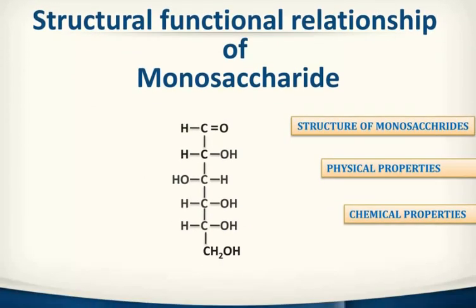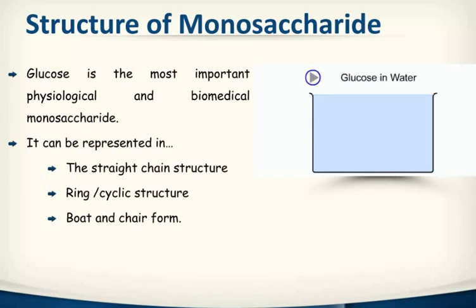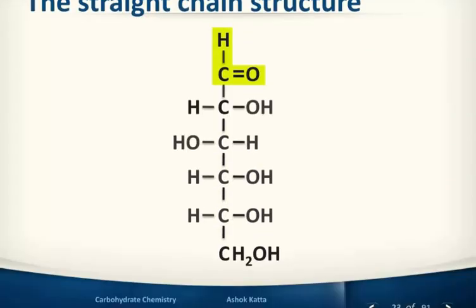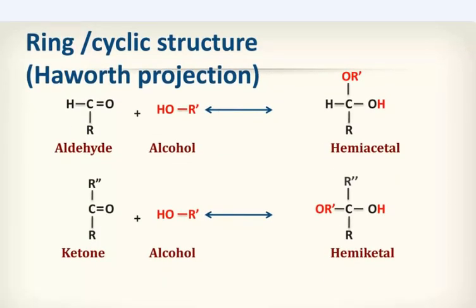So structure function relationship of the monosaccharide. You can see the structure of monosaccharide, physical properties and chemical properties. Structure of monosaccharide: glucose is the most important physiological and biomedical monosaccharide. Glucose in water can be represented in the straight chain structure, ring cyclic structure, boat and chair form. You can see the straight chain structure of glucose. Ring cyclic structure, Haworth projection: aldehyde plus alcohol gives hemiacetal, ketone plus alcohol gives hemiketal.